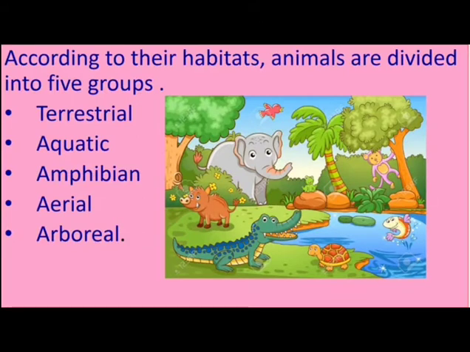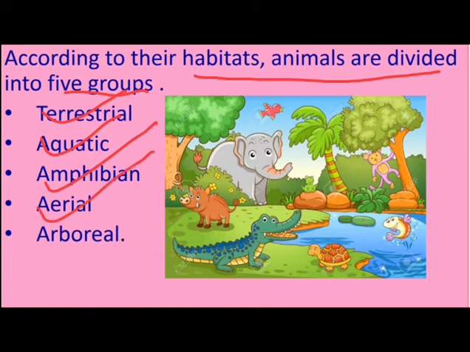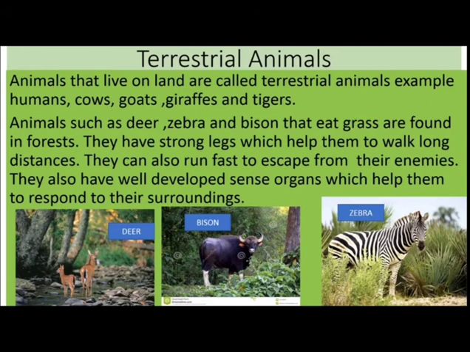According to their habitats, the animals are divided into five groups: terrestrial animals, aquatic animals, amphibians, aerial animals, and arboreal animals. So, what are terrestrial animals? Animals that live on land are called terrestrial animals. Examples: humans, cow, goats, giraffe, and tiger. All these animals live on land, that is why they are known as terrestrial animals or land animals.